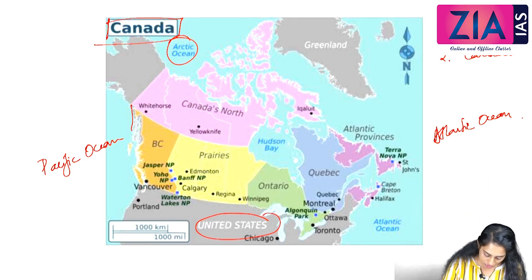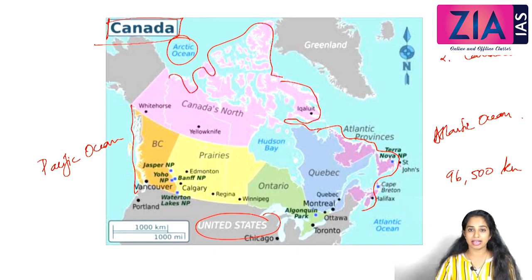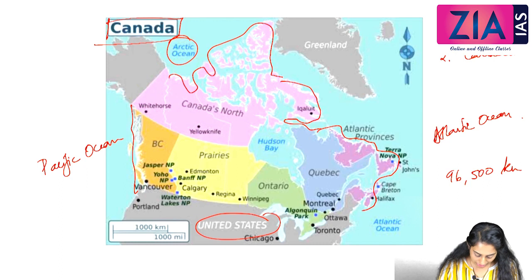So we can see from this picture very precisely, all these areas are different coastal line extending through a lot of kilometers. So we can say approximately 96,500 kilometers of the coastal area, making Canada have the world's largest coastal area in the world. And when we are talking about different cities, we can see different cities here.